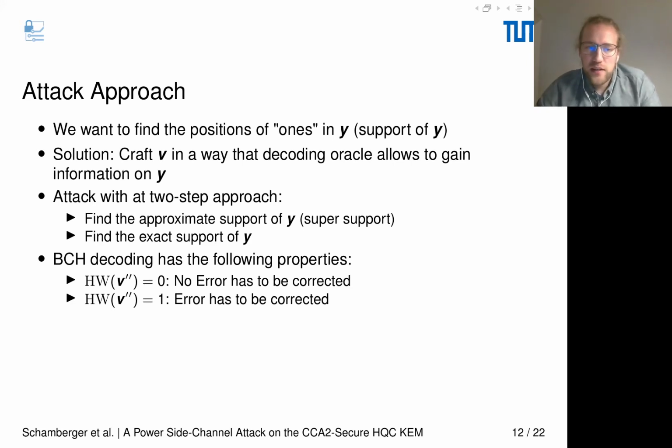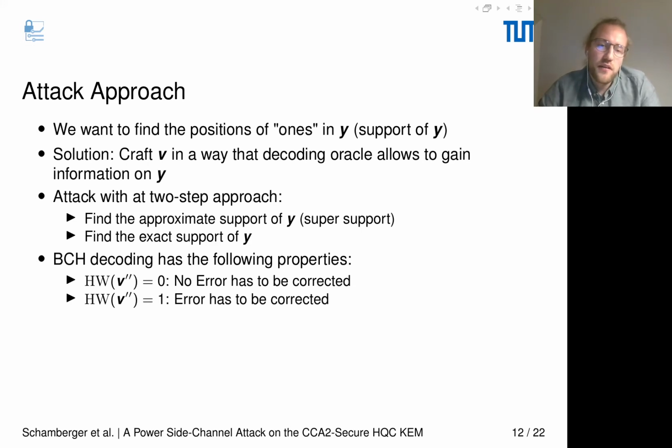For the attack, it helps us that BCH decoding has the following properties. If the input to the BCH decoder has a Hamming weight of 0, this is the all 0 code word, and therefore it is a valid BCH code word, and therefore no error has to be corrected.